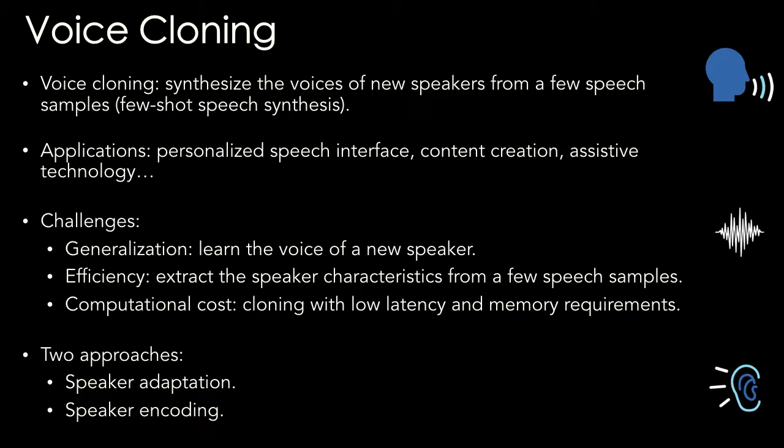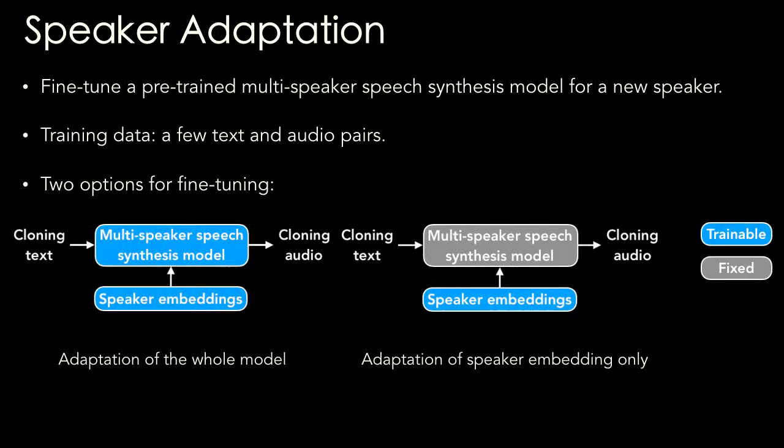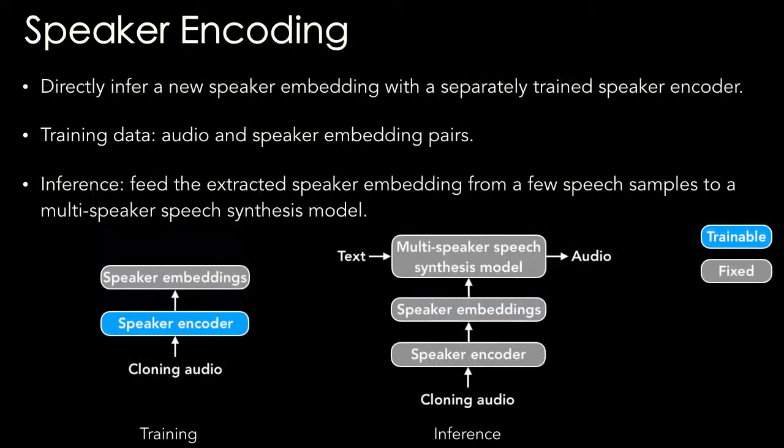In this work, we present two approaches for voice cloning, speaker adaptation and speaker encoding. Speaker adaptation is to fine-tune a pre-trained multi-speaker speech synthesis model for a new speaker. The training data are a few text and audio pairs. There are also two options for fine-tuning. We can fine-tune the whole model, or we can fine-tune the speaker embedding only.